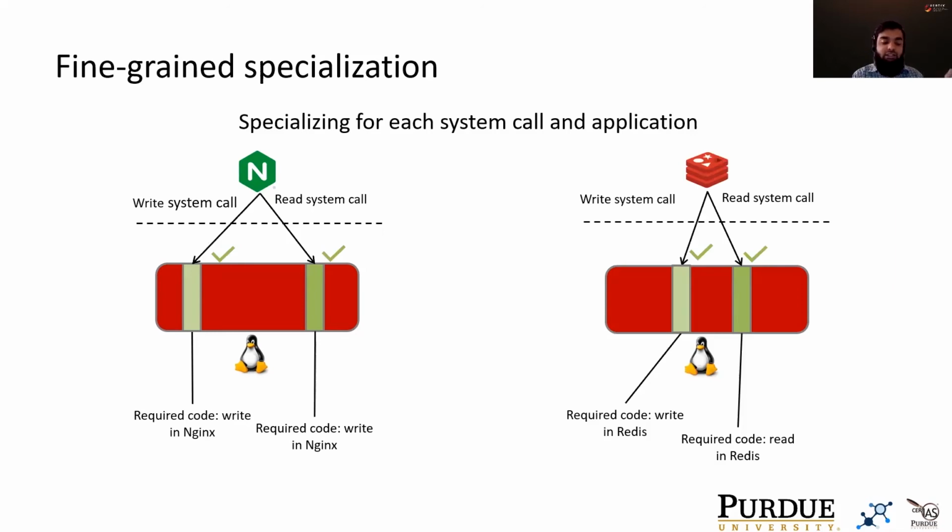Similarly, read and write system calls made by Redis can only access the code that they need respectively. Note that the code required by read in Redis and read in NGINX may be different, as we are performing specialization at both system call and application level, and applications can use system calls in very different contexts.